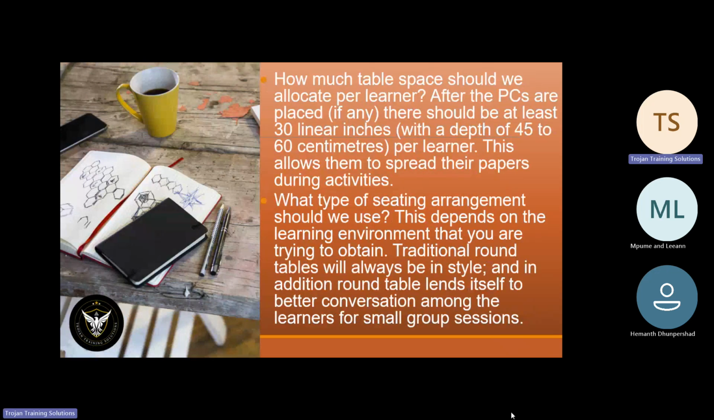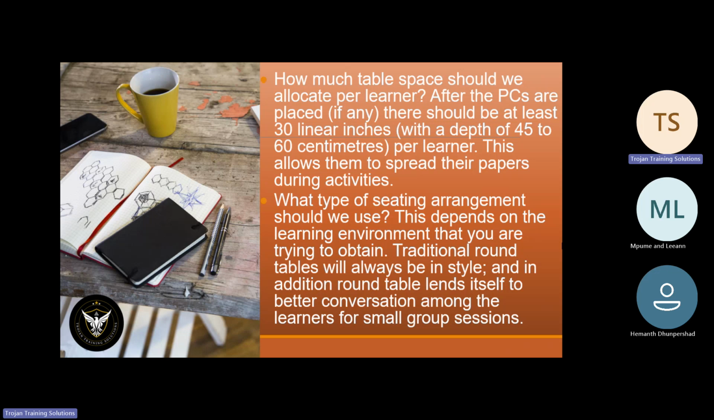How much table space should we allocate per learner? After the PC are placed, if any, there should be at least 30 linear inches with a depth of 45 to 60 centimeters per learner. This allows them to spread their papers during activities. Again, there also needs to be space between the tables of the learners, so they can freely work through their materials, and if there's any demonstration that needs to be conducted, they can move freely between the seatings.